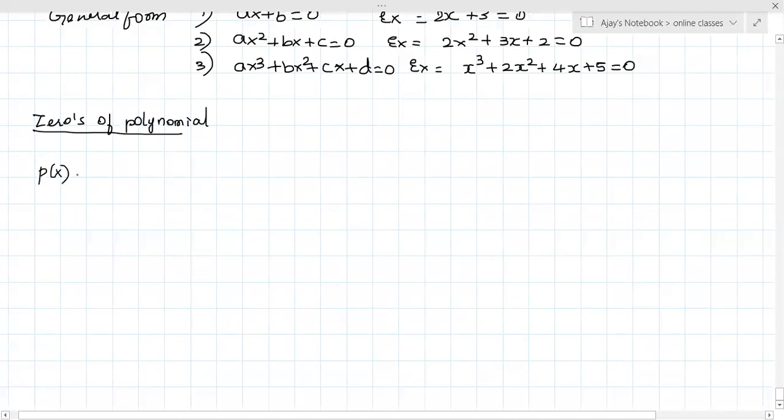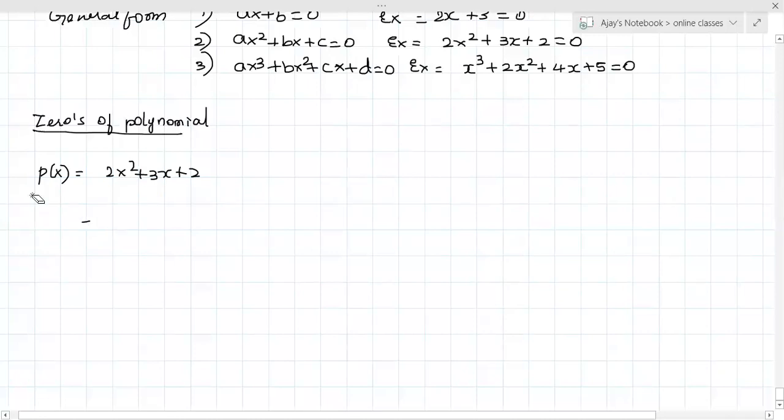For example, take a quadratic polynomial like 2x square plus 3x plus 2. Here the polynomial is represented as P of x; P means polynomial, x is the variable. If the variable is s, we represent it as 2s square plus 3s plus 2. Understood how a polynomial is expressed?